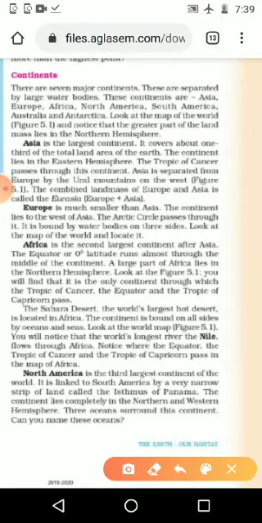Each and every sentence is important. First, it is the largest continent. Then it is 1/3 of the landmass of the earth. Then it is in the eastern hemisphere. Then the Tropic of Cancer passes through the continent. Why the Tropic of Cancer? Because it comes in the northern hemisphere.